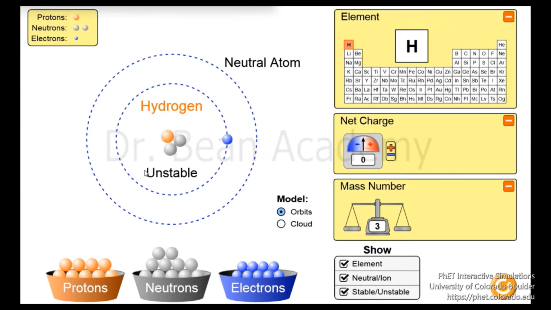So can you guess what could be the reason? You see, the proton is 1 and the neutrons are 2. So if the numbers of protons and neutrons are different, those nuclei are unstable, because the stable nucleus will have an equal number of protons and neutrons. So that's why I told you that even the stable elements will have at least one isotope which is radioactive, because an isotope has a different number of neutrons.